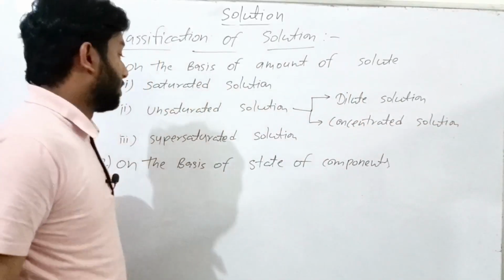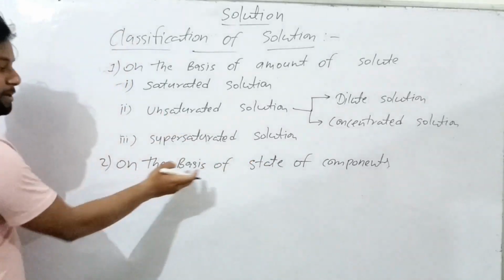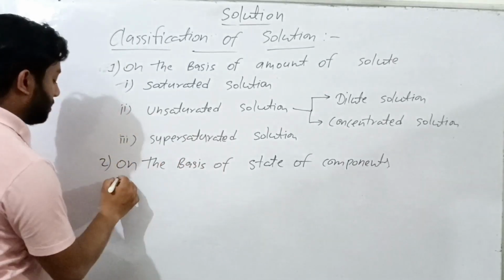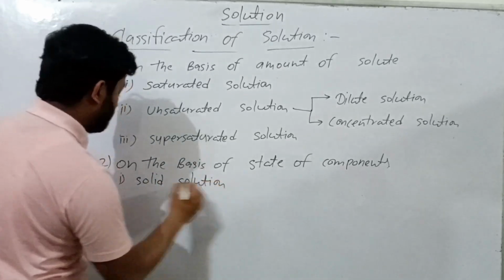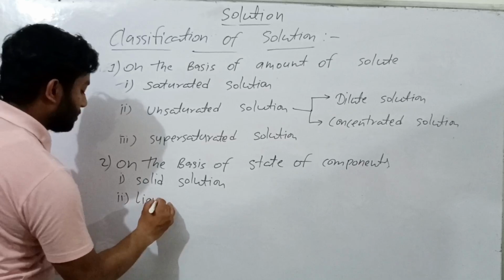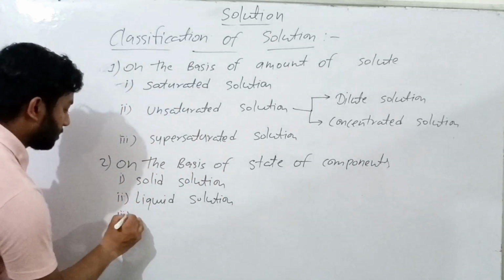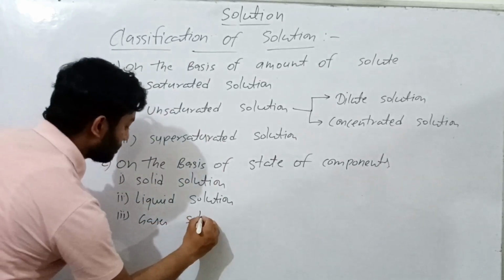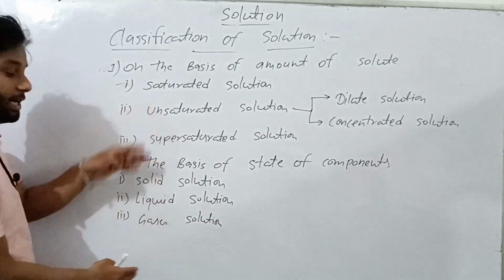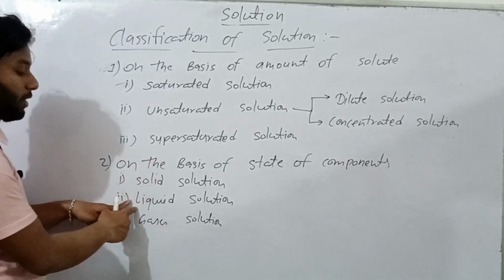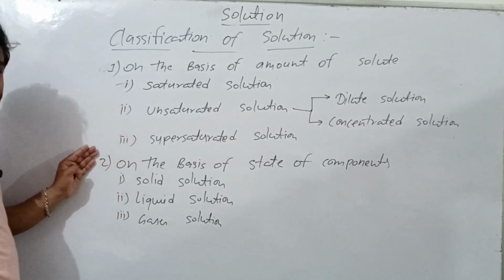On the basis of state of component, there are three types of solution: solid solution, liquid solution, and gaseous solution. But these three types contain three extra types each. Solid solution also contains three types, liquid solution also contains three types, gaseous solution also contains three types. We will discuss it later.